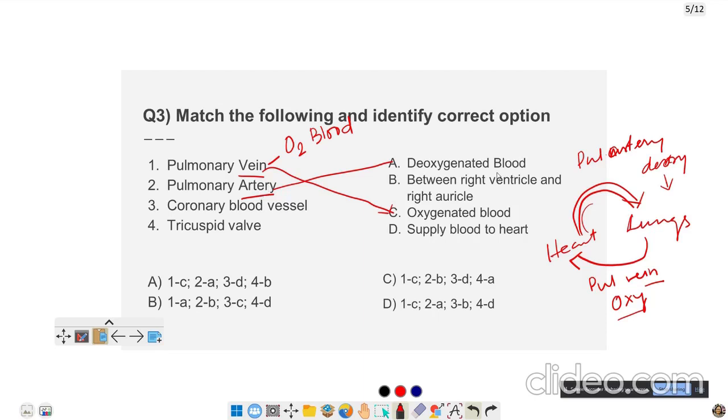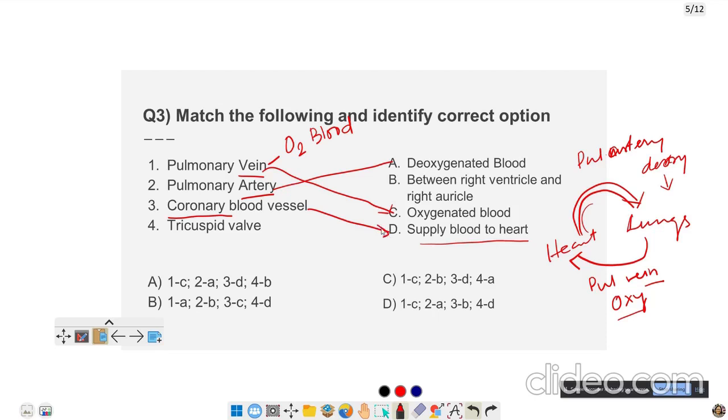Let us look at the coronary blood vessel. These are the very small blood vessels which supply blood to the heart. Heart is also a muscle because it works continuously. Heart is a muscle and it requires oxygen.